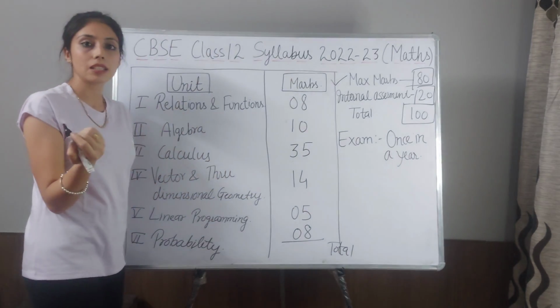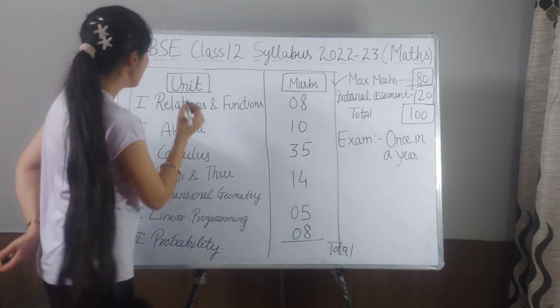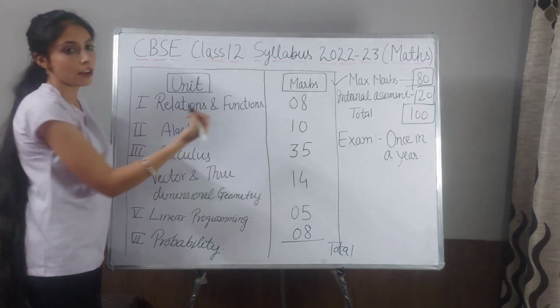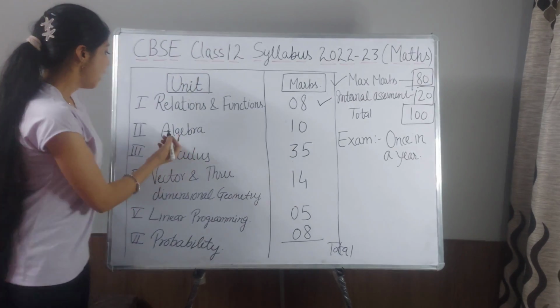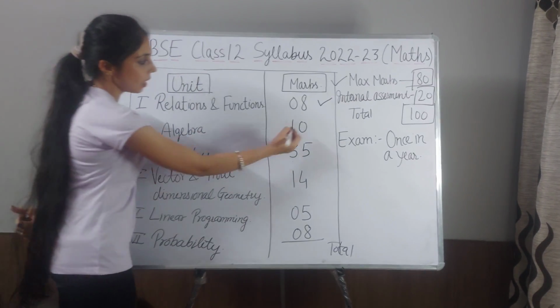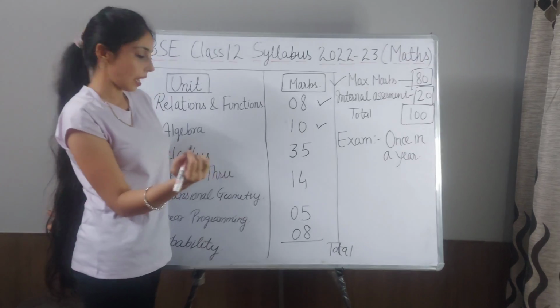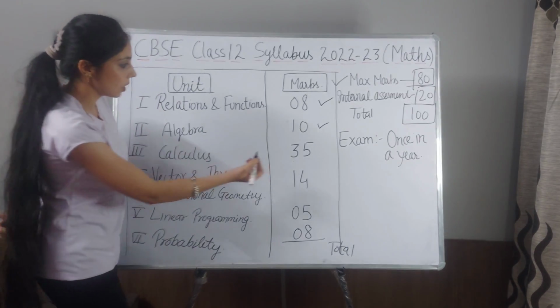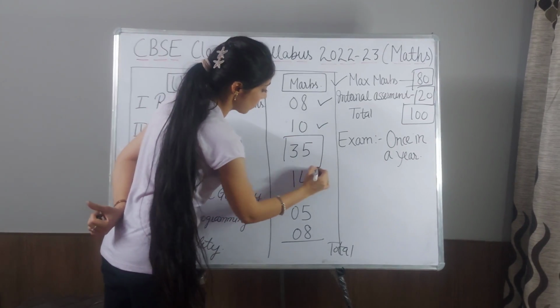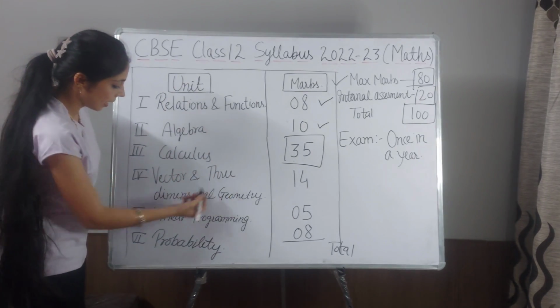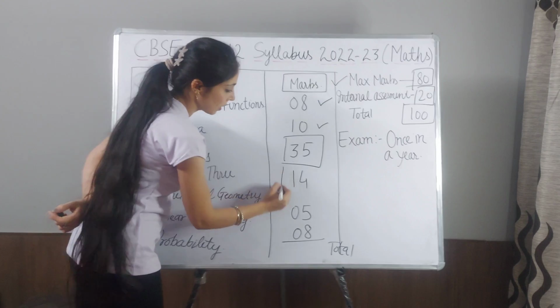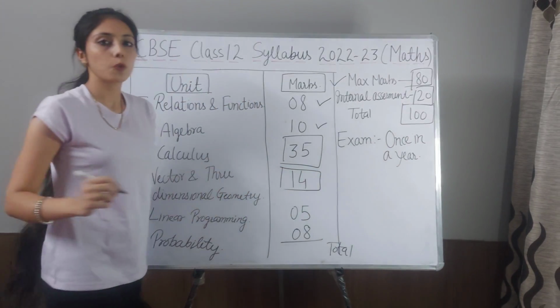First of all, we will discuss the marks weightage by unit. First unit is relations and functions. In this the weightage of marks is 8, and second is algebra. In this the weightage of marks is 10, and third one is calculus. This is the highest weightage subject. Next is vectors and three-dimensional geometry. The weightage of marks is 14.